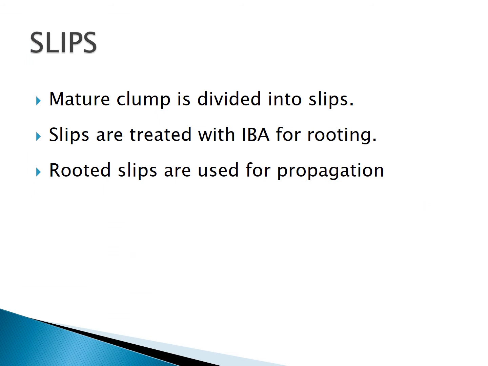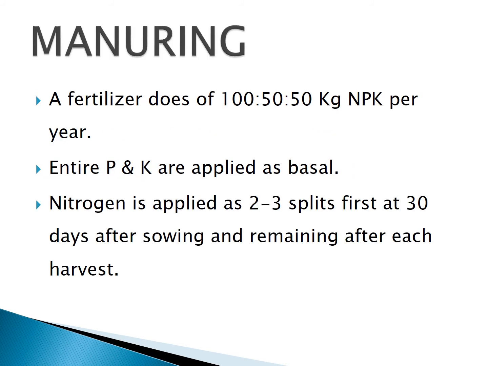Propagation by slips: mature clumps are divided into slips. Slips are treated with IBA for early rooting initiation. Then rooted slips are used for propagation. These are the important points regarding propagation of lemongrass. Next, manuring. A fertilizer dose of 100:50:50 kg NPK per hectare per year. N, P and K are applied as a basal dose. Nitrogen is applied in 2 to 3 splits, first at 30 days after sowing and the remainder after each harvest.